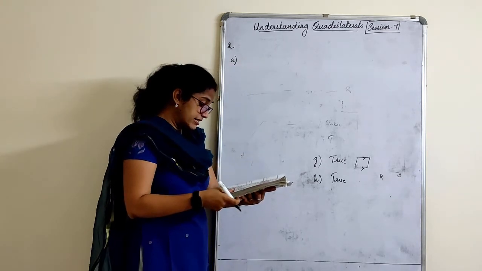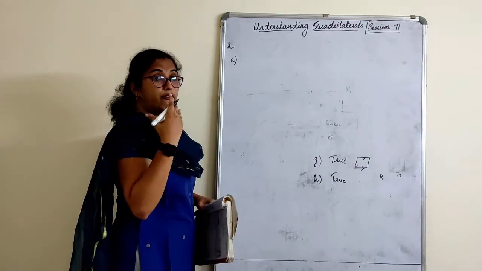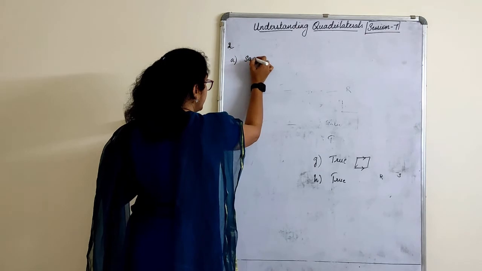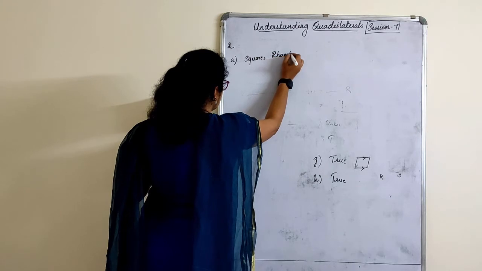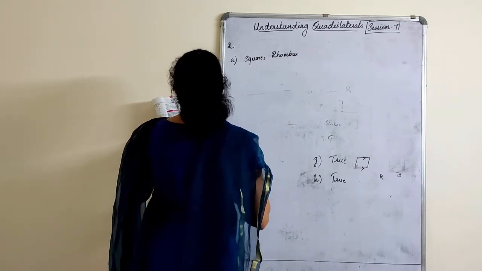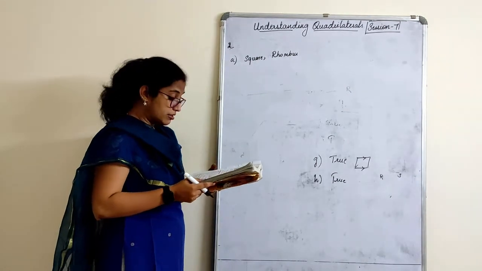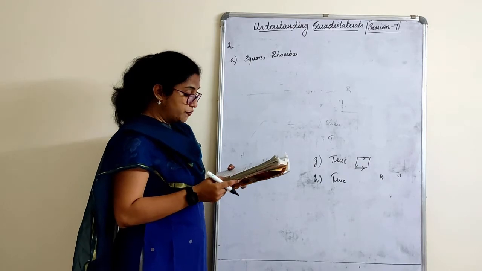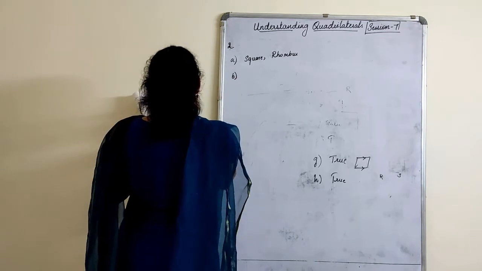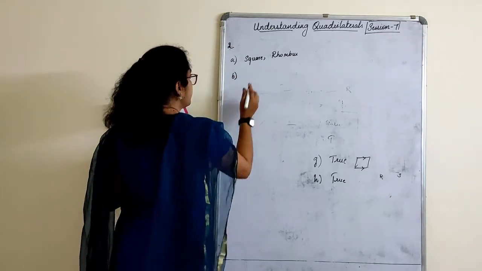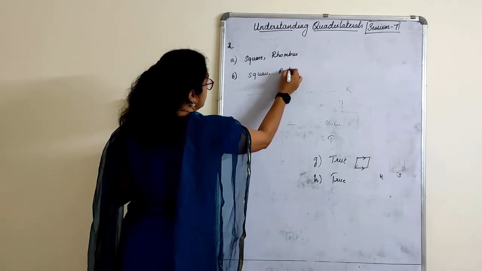Identify the quadrilaterals that have four sides of equal length. So which quadrilateral has all four sides of equal length? Square, then rhombus. What about a rectangle? Can it come in that? No, because in a rectangle all the sides are not equal. So the quadrilaterals with all four sides of equal length can be only square and rhombus. Next one, identify the quadrilaterals that have four right angles: square and rectangle.